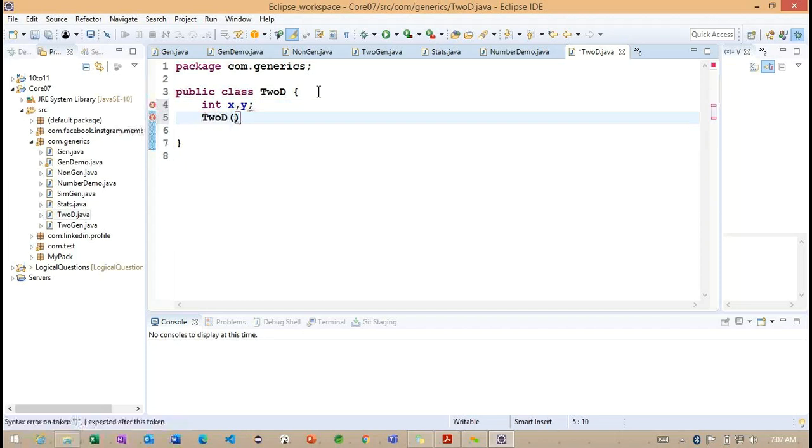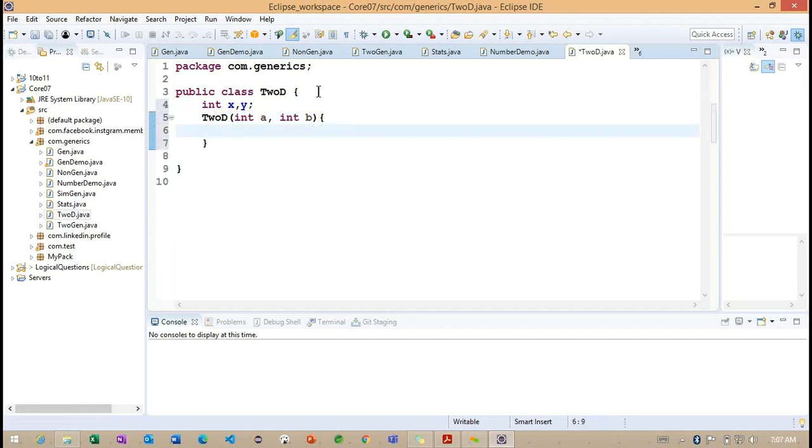This is the constructor I'm creating, which expects int a, int b. So x is equal to a and y is equal to b. This is the 2D constructor I defined, which expects two parameters.